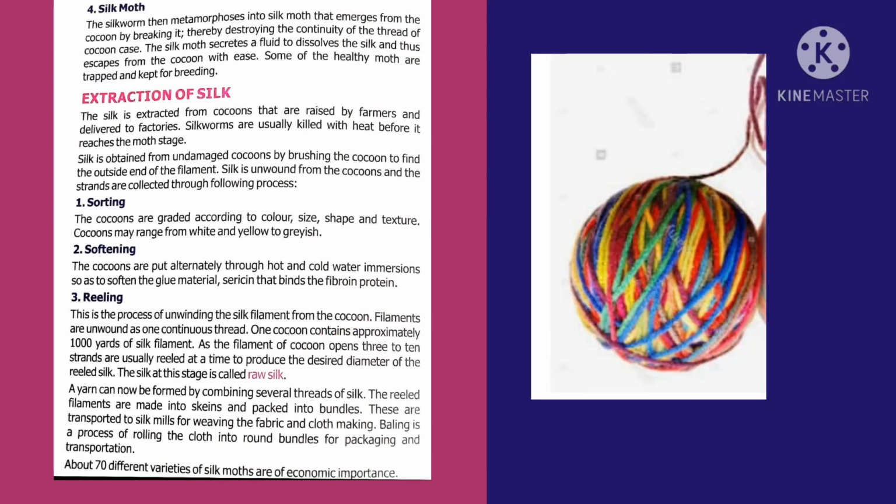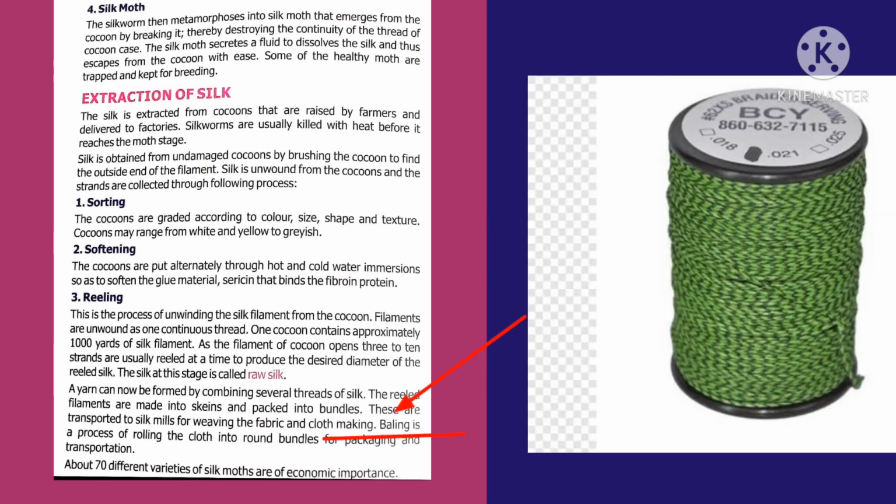These unwound threads are joined to form yarn. This yarn is packed into bundles. Beeling is a process of rolling the yarn into round bundles for packaging. Likewise, more than 70 different varieties of silk moths are being used for economic purposes.